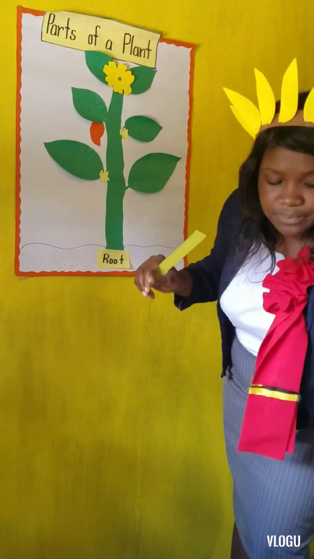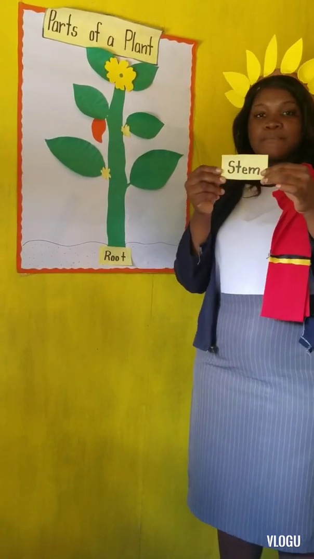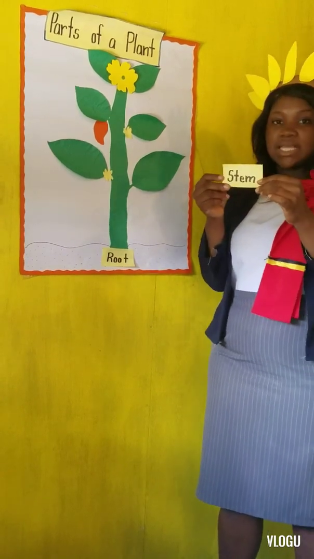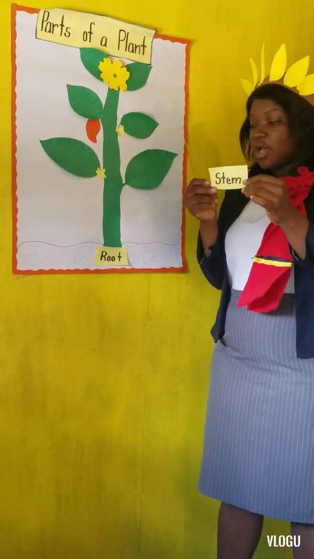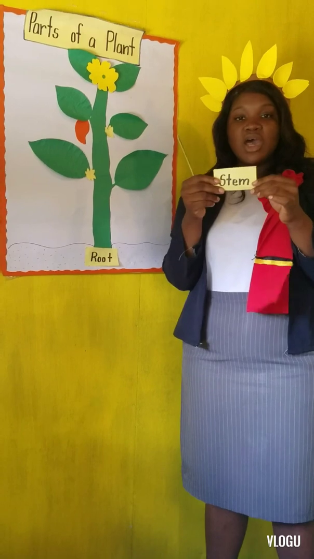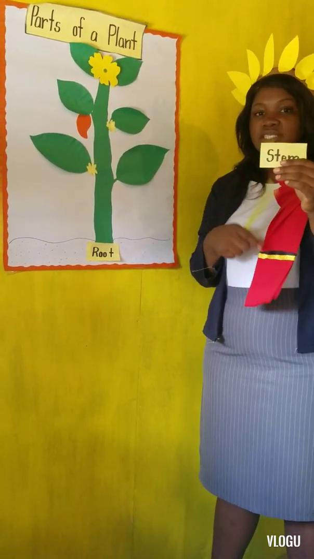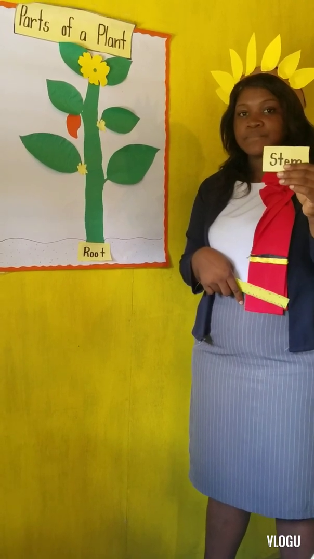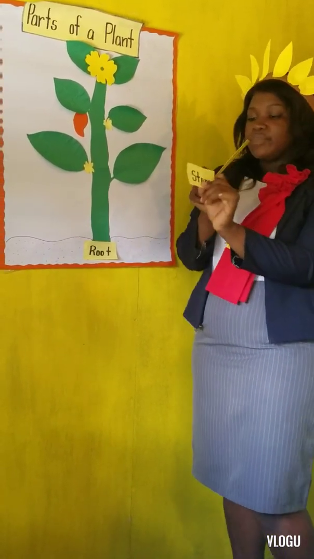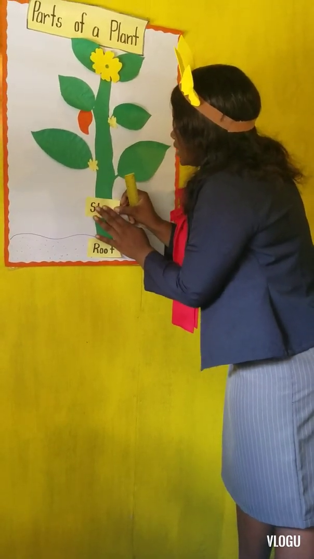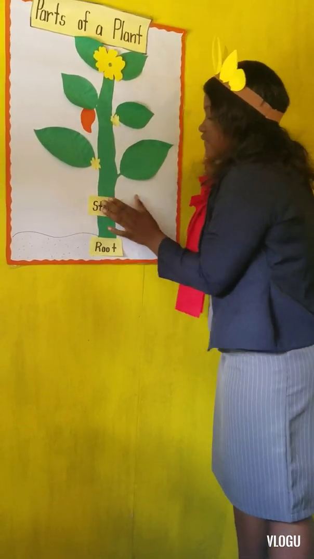Another part. We have the stem. Who wants to say where the stem is on this plant? Above the root. Very good. Very good, Andrew. Now, who wants to say what's the function of the stem for me? Very good, Anita. The stem takes the water from the root and gives it to the leaves. Very good.